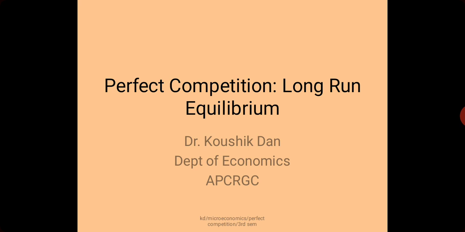Now, this is the short run situation. Whenever the firm or the industry is moving towards the long run, some adjustment takes place. Today, our intention is to discuss the long run equilibrium under perfect competition. Let us suppose for the time being that all or some of the firms in the industry are enjoying supernormal profit.